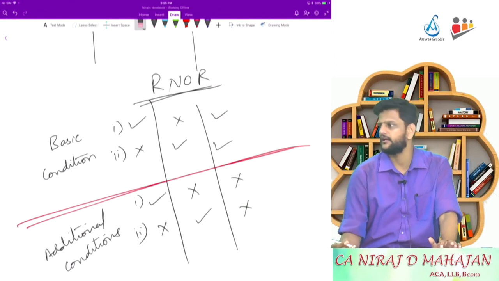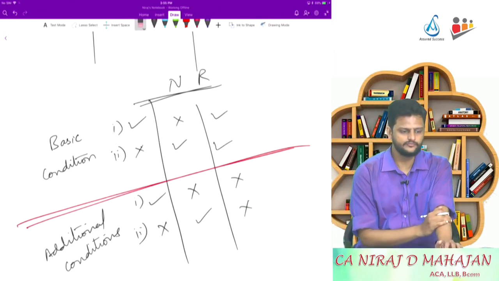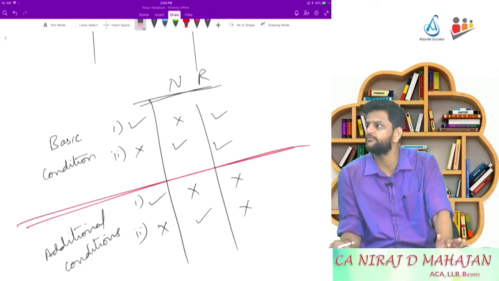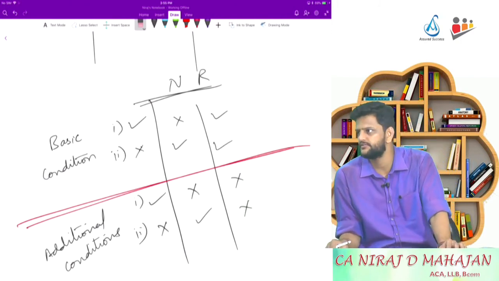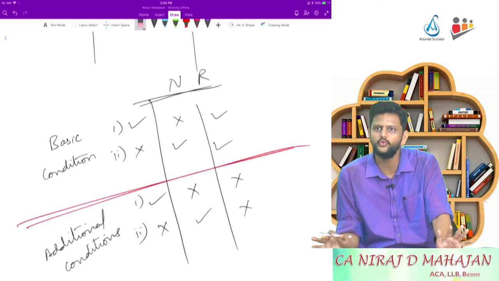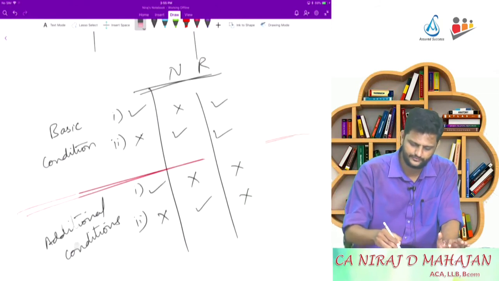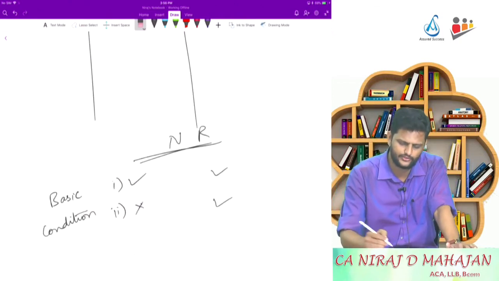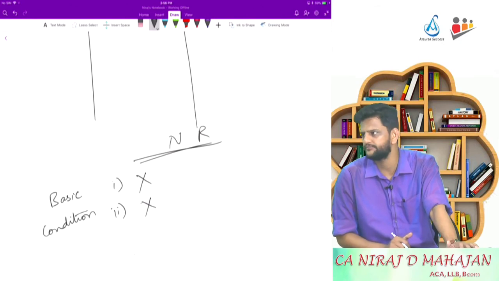And check NR in that column, page 2.2. Must not satisfy either of the basic conditions. So do we basically go to additional conditions? No, we don't even go to additional conditions for non-resident. Both the conditions should not be satisfied. This tick mark we can write as a cross mark. Both the basic conditions not met.